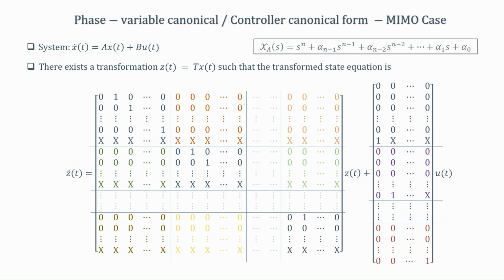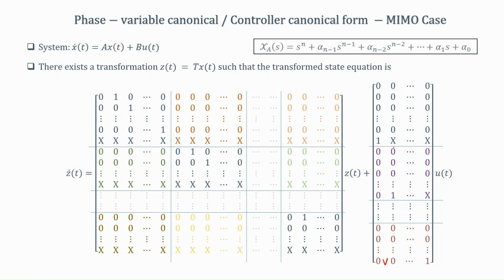What is important to note here is that the terms here are all zeros, okay? Only the last row here has some values. Similarly, the terms here are all zeros, the last row has values. The diagonal blocks that you can see here are in controller canonical form, okay? And the B matrix also has a nice form. You can see that this is like the standard controller canonical form B matrix for the SISO case, and then at the bottom everything is 0.